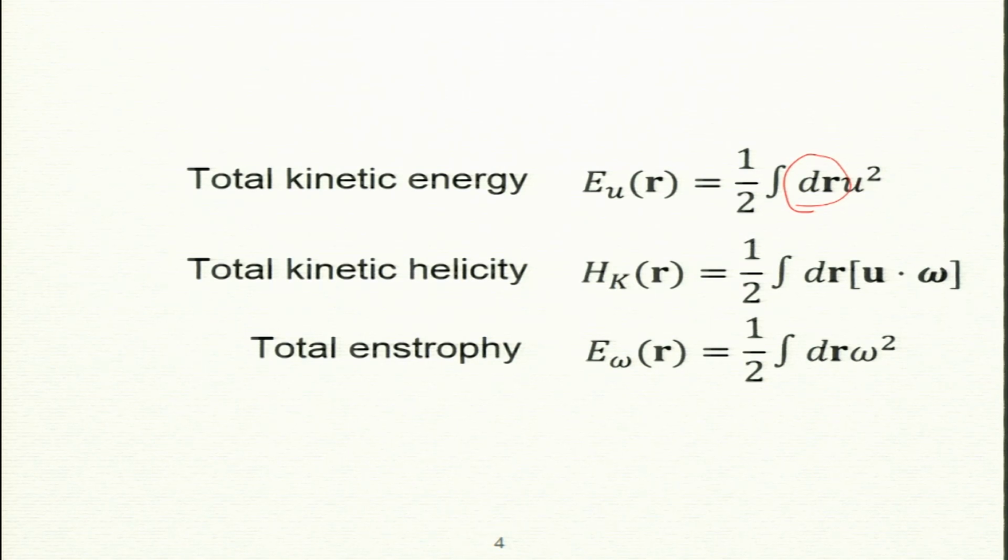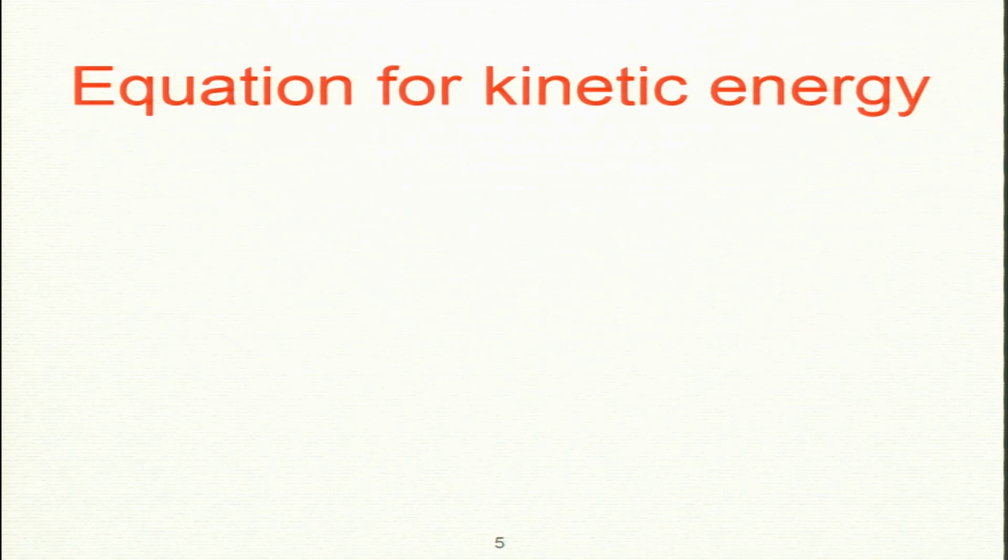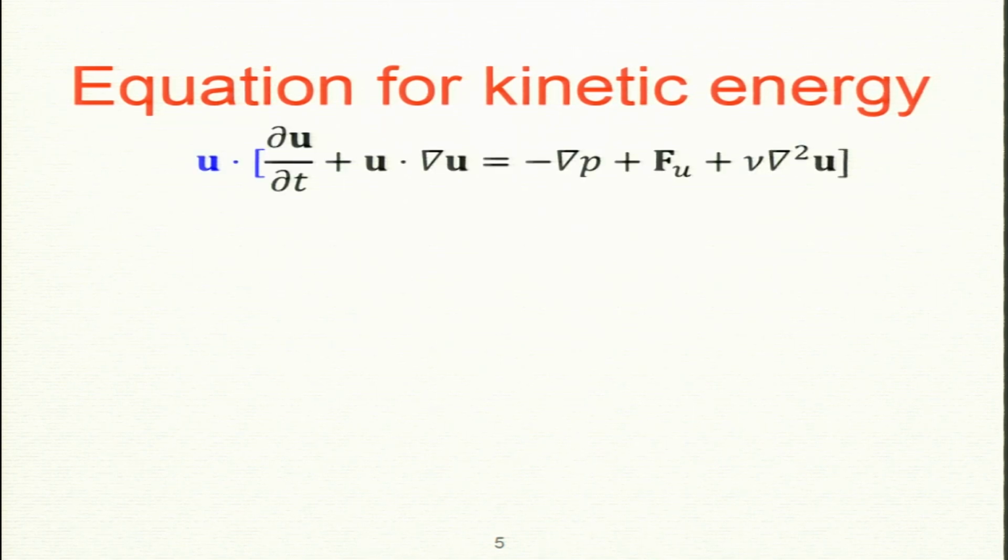Now we have these quantities, so we can write down the evolution equation for them. How does u squared change with time? That is my next objective, the equation for kinetic energy density. How do I derive this? All this can be derived from the Navier-Stokes equation, from first principles.